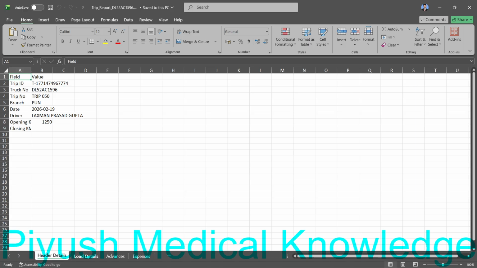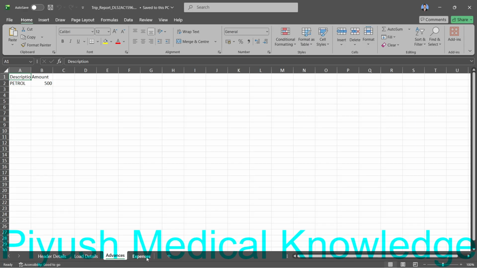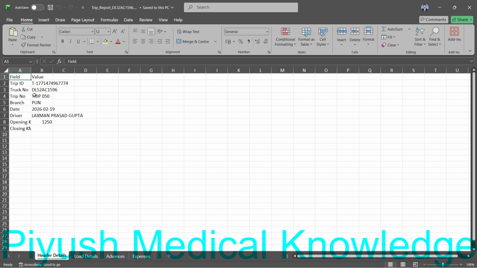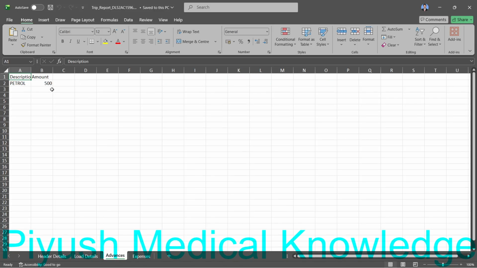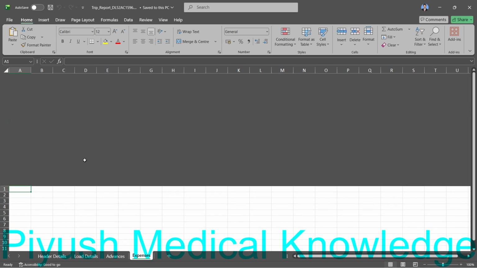You can see there are four sheets. Header details will show all the header details. Load details will show only the load details. Advance will show only the advance details. And expense will show the expense details, which is nothing.